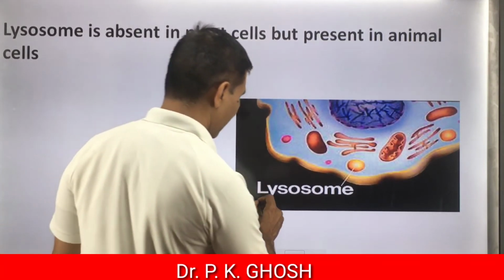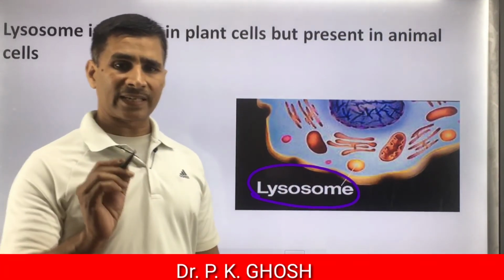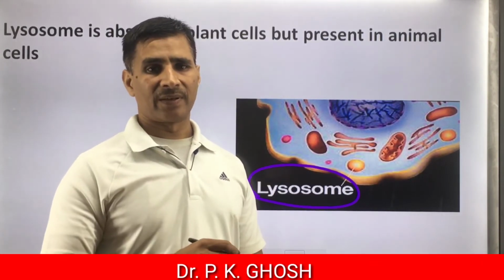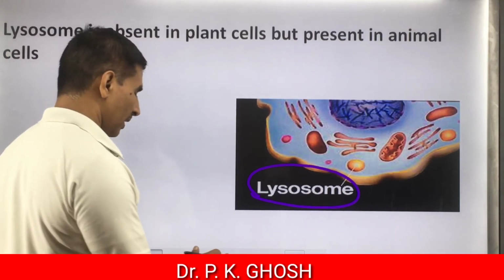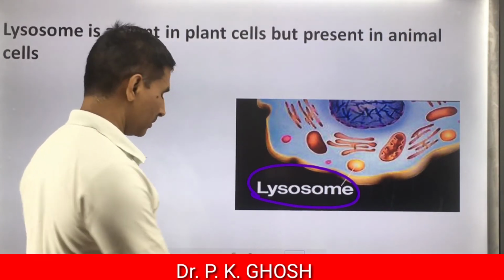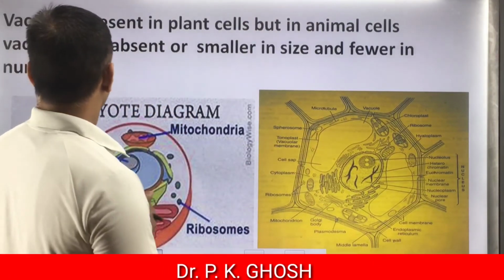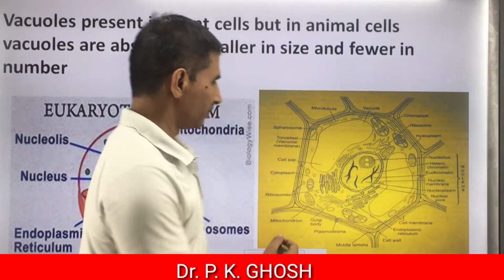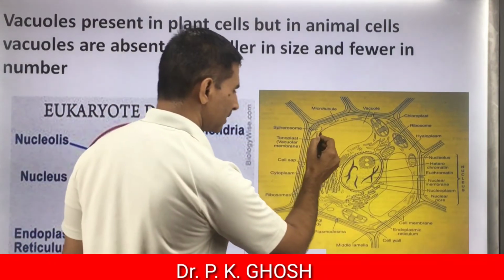Presence of lysosome is a characteristic feature of eukaryotic cell, but only belongs to animal cells. This one is lysosome. It is also called suicidal bag or structure of high acidity, because it contains a number of enzymes responsible for the digestion of different components of food. Next feature, vacuoles. This is a plant cell and this is a vacuole.